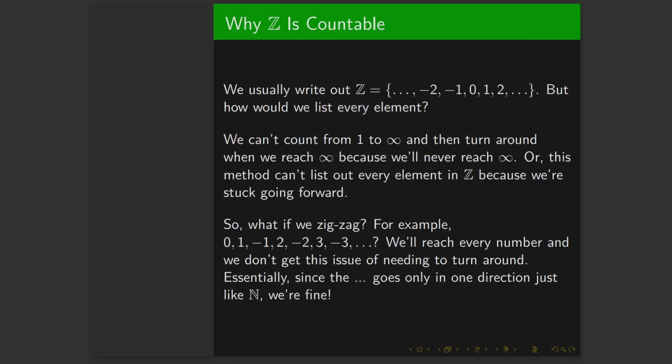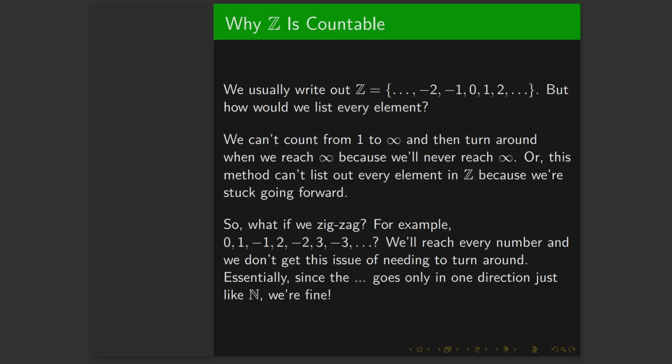There's no ending. Another way that you can think about it is, hey, if counting an element takes, let's say, 1 second, so 0, then a second later we do 1, and a second later we do 2, and a second later we do 3. If you had an infinite amount of time, would you be able to reach every element? If we count from 1 to infinity, well, no, we wouldn't be able to reach every element. We'd never get to -1, or we'd never get to 0, because we would never do this turnaround thing, because infinity never ends.